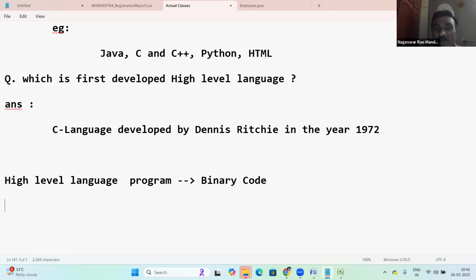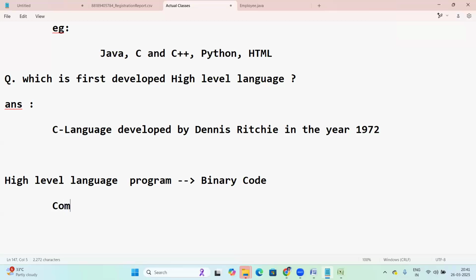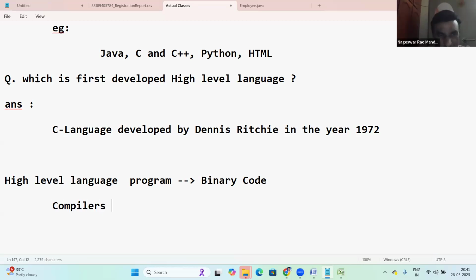Which one will convert a C program to binary code, to a system understandable language? Java to system understandable language, C++, Python to system understandable. Which one will convert? The answer is very simple: compilers and interpreters. Compilers and interpreters will convert from high level language to binary codes.